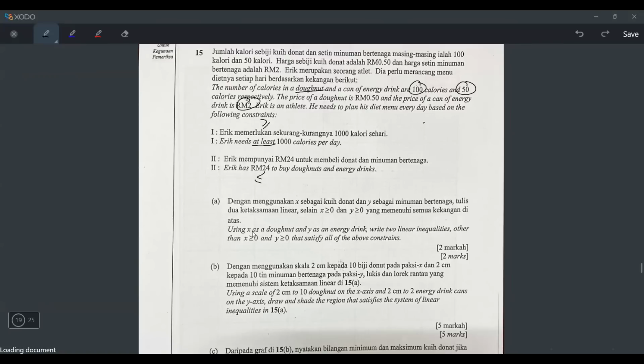Okay, A says, using x as a donut, y as an energy drink. Finally, I've been waiting for this part.